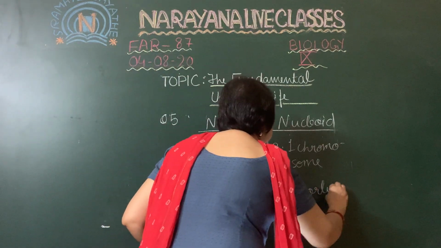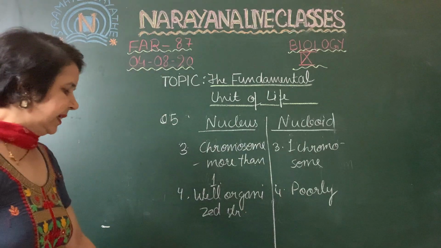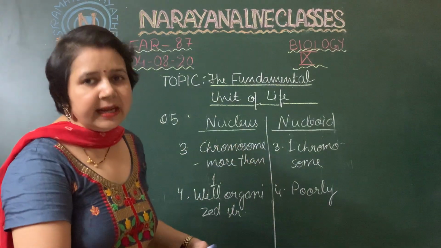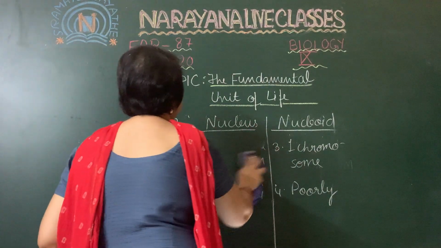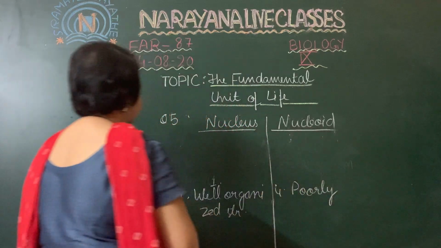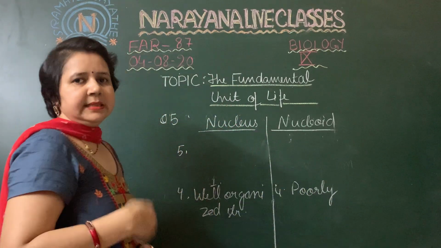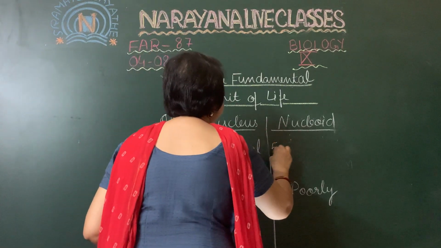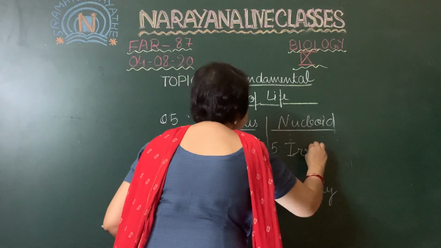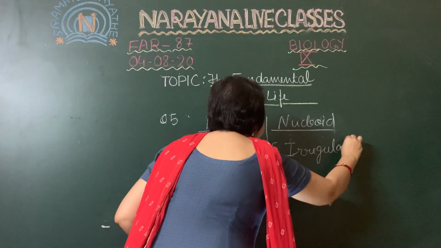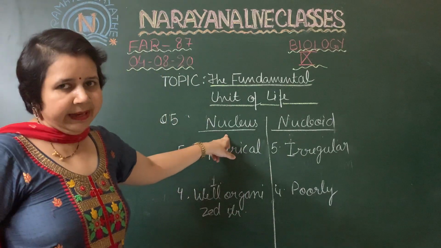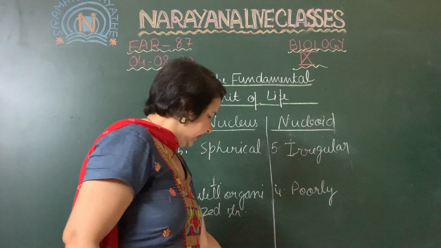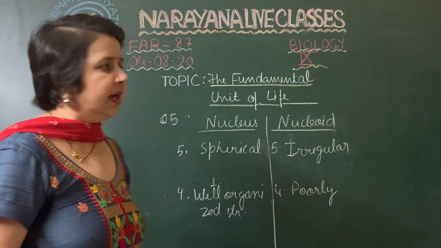And the last point is that the nucleus, in most cells, is spherical shaped, whereas the nucleoid is irregular shaped. And we know very well that the nucleus is found in eukaryotic cells, whereas the nucleoid is found in prokaryotic cells. So this is the difference between the nucleus and the nucleoid.